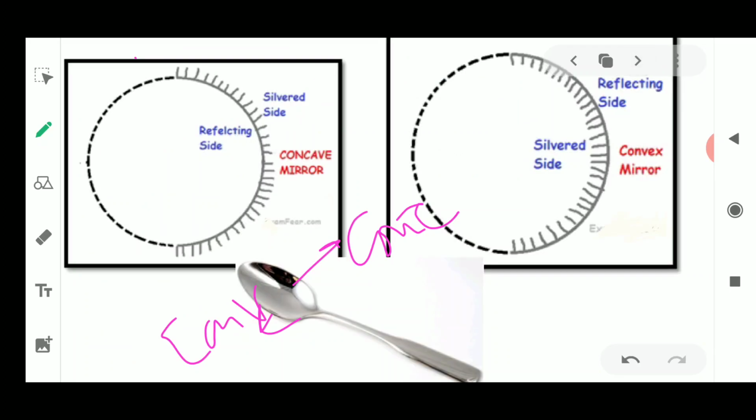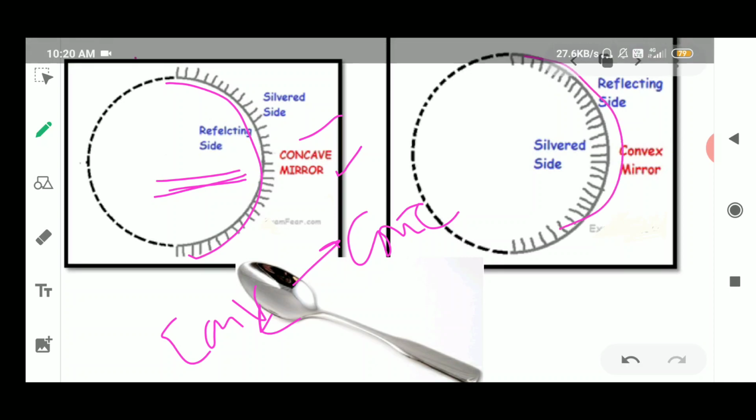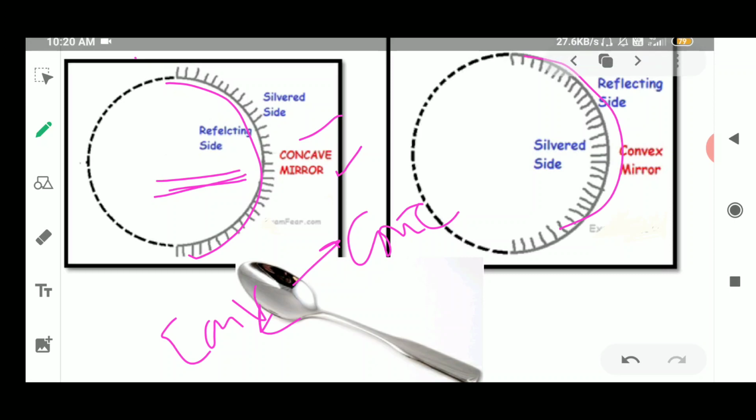So this was the diagram which I gave you yesterday also. This shiny or silvered surface is the back side of the mirror, and this is the reflecting side, which is bent inwards. This is known as the concave mirror. If the reflecting surface is bent outwards, it is known as the convex mirror. So the silver side becomes inside. So this was about the types of mirror which are used as curved surfaces.